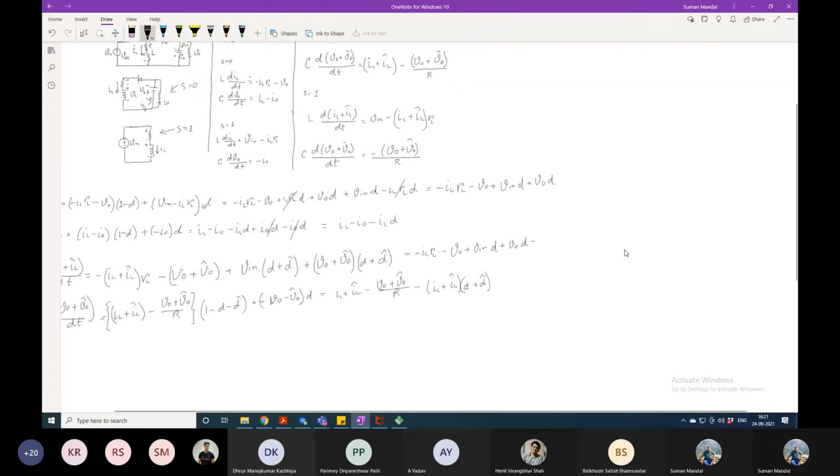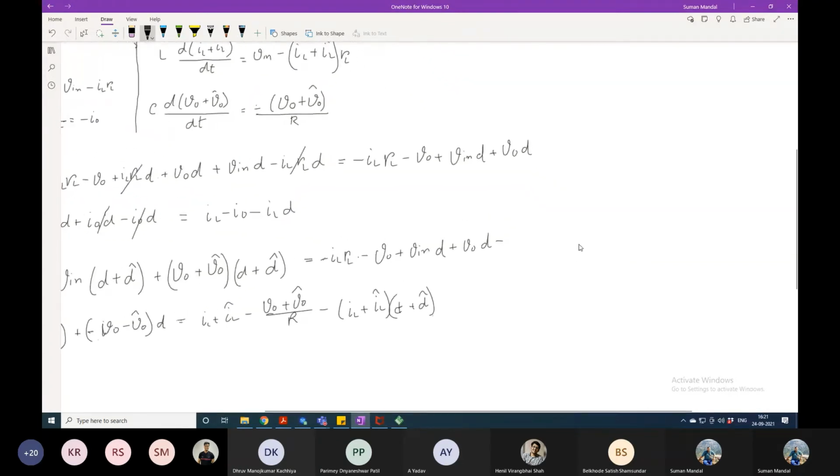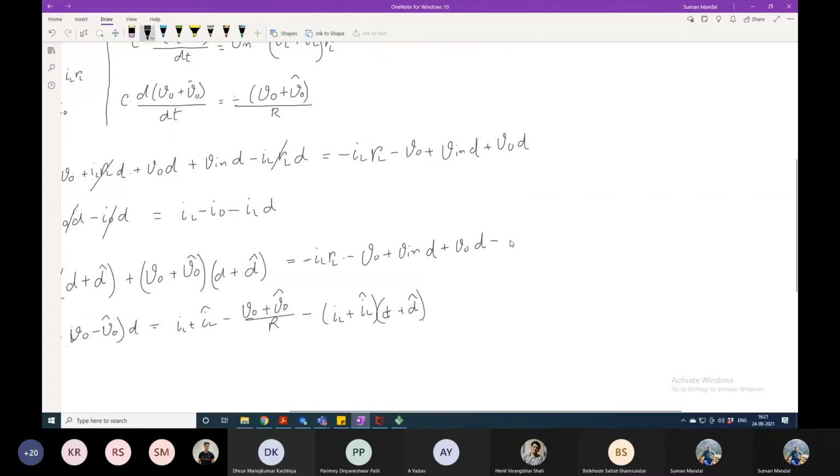Now I have to change the line here. So now you people are my only option to write the next equations here. So now I want a single perturbation. Tell me what to do. What to write? Single perturbation only. Double perturbation will be ignored. Tell me only single perturbation. Anyone?